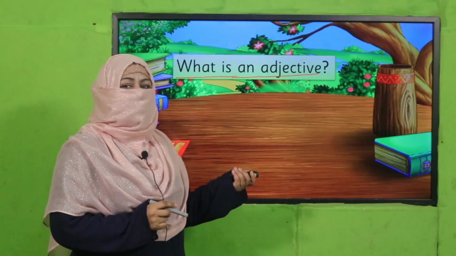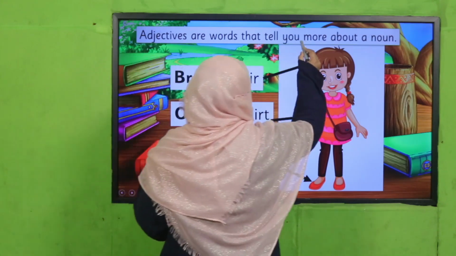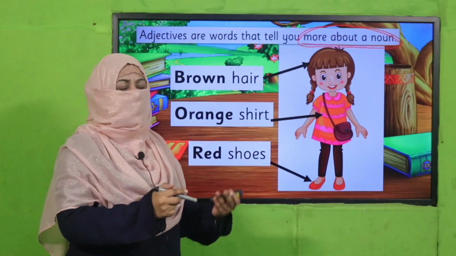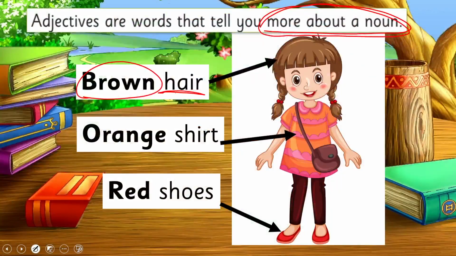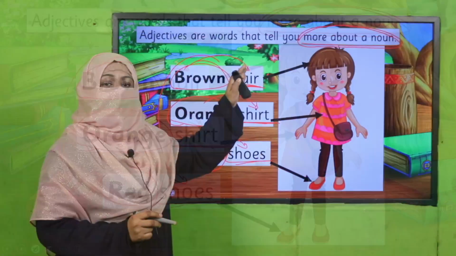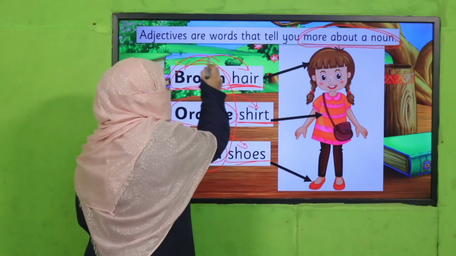Yes, my dear children, what is an adjective? We know an adjective is a word which tells us more about a noun, right? A word which tells us more about a noun is adjective. For example, brown hair. Now, this brown is adjective which is telling us the color of hair. Orange shirt, again, is an adjective which is telling us about this noun. Red shoes. So all these are adjectives of color which are telling us the color of these nouns. So this is how we use an adjective. Before noun, we write an adjective which tells us more about the noun.